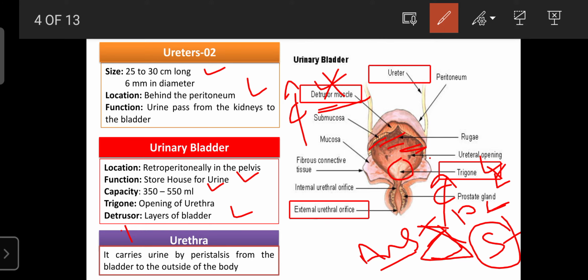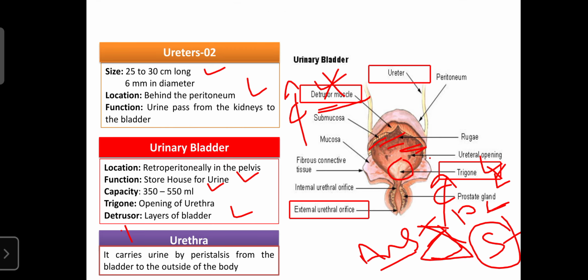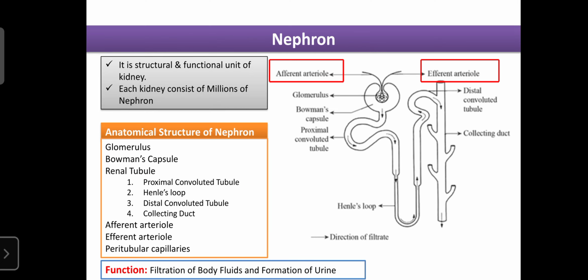The last component of the urinary system is the urethra. It carries the urine by peristalsis from the bladder to the outside of the body. So it allows the passage of urine out of the body. That is one of the important functions of the urethra. So this is the urethra, and it only allows the passage of urine outside the body. These are the various components of the urinary system.